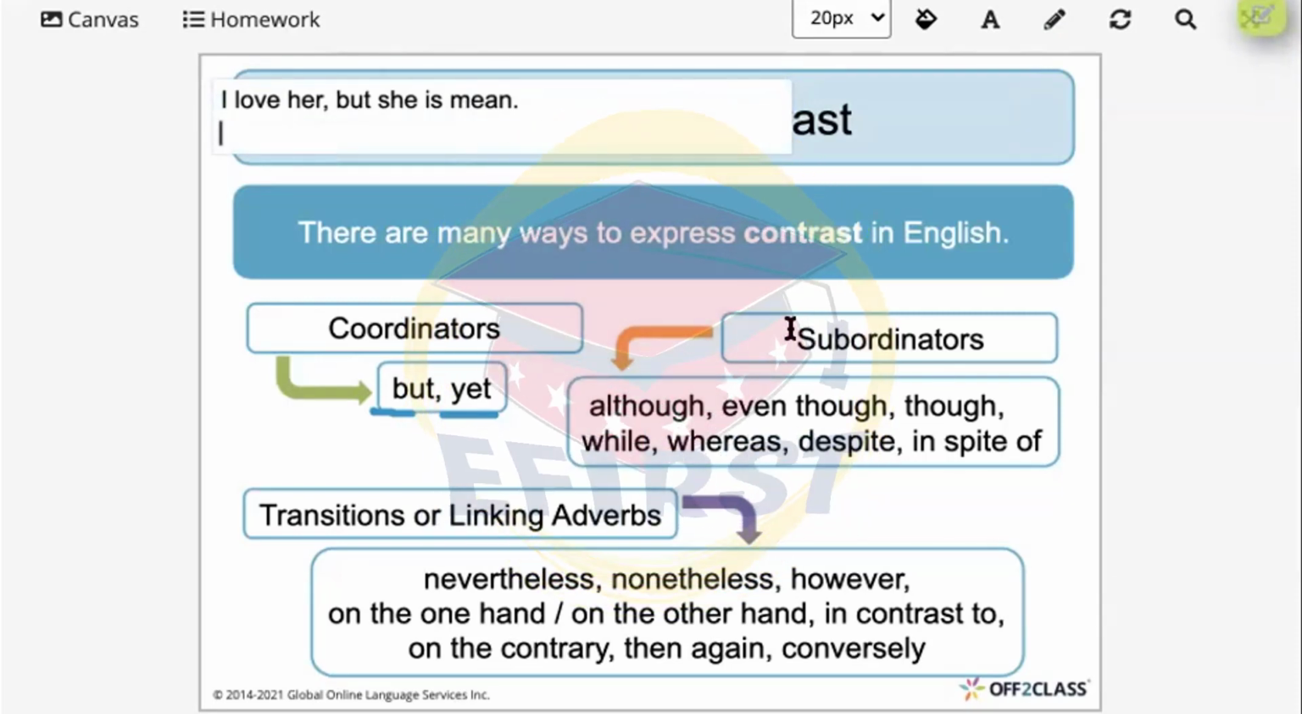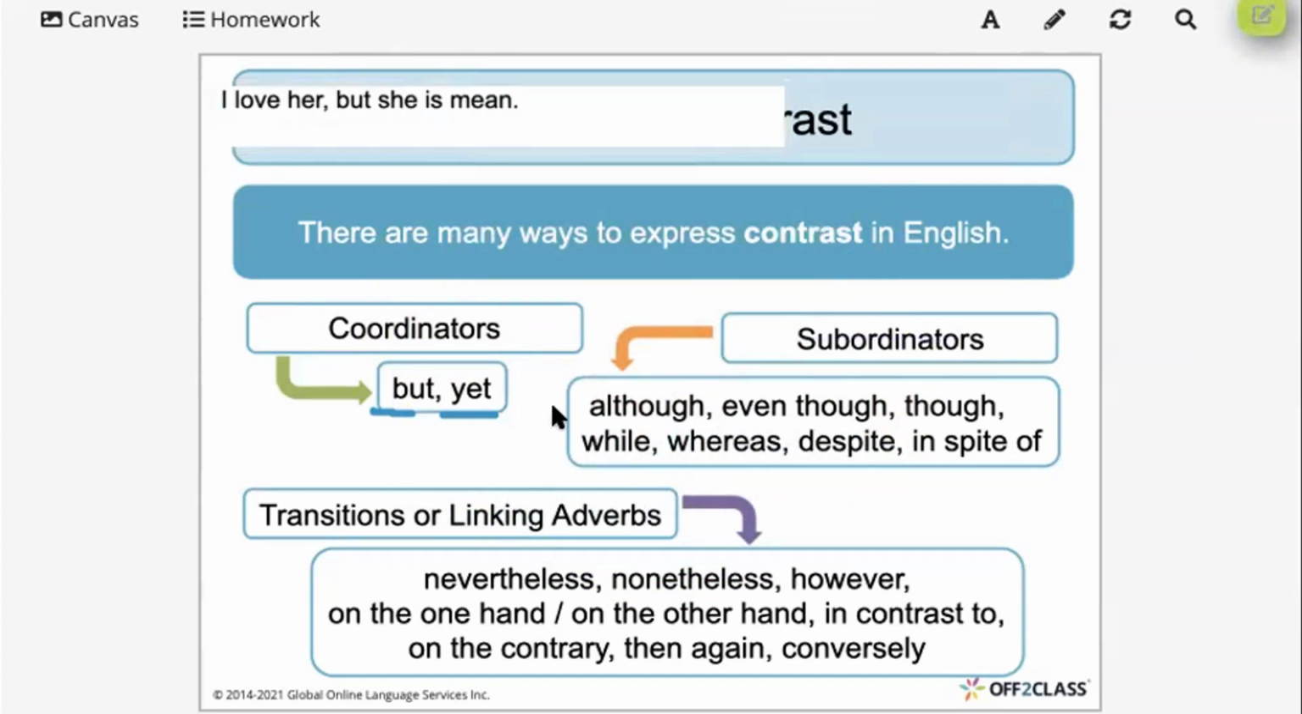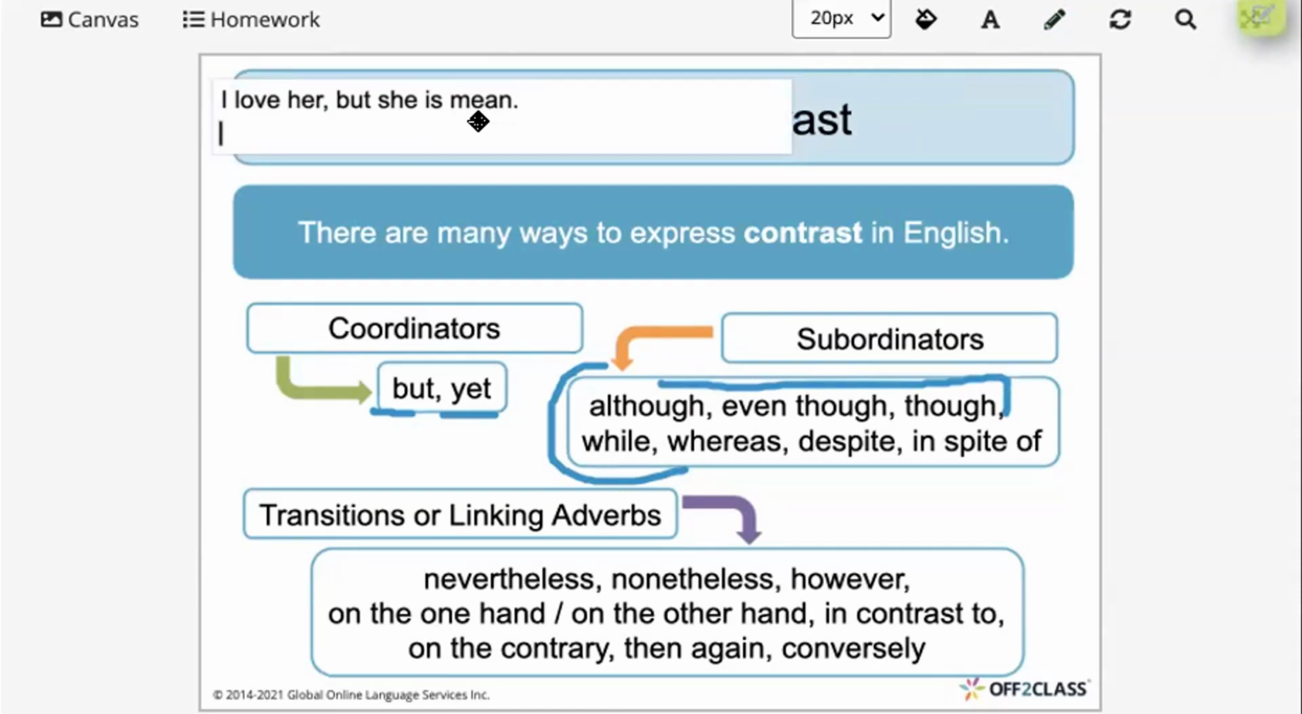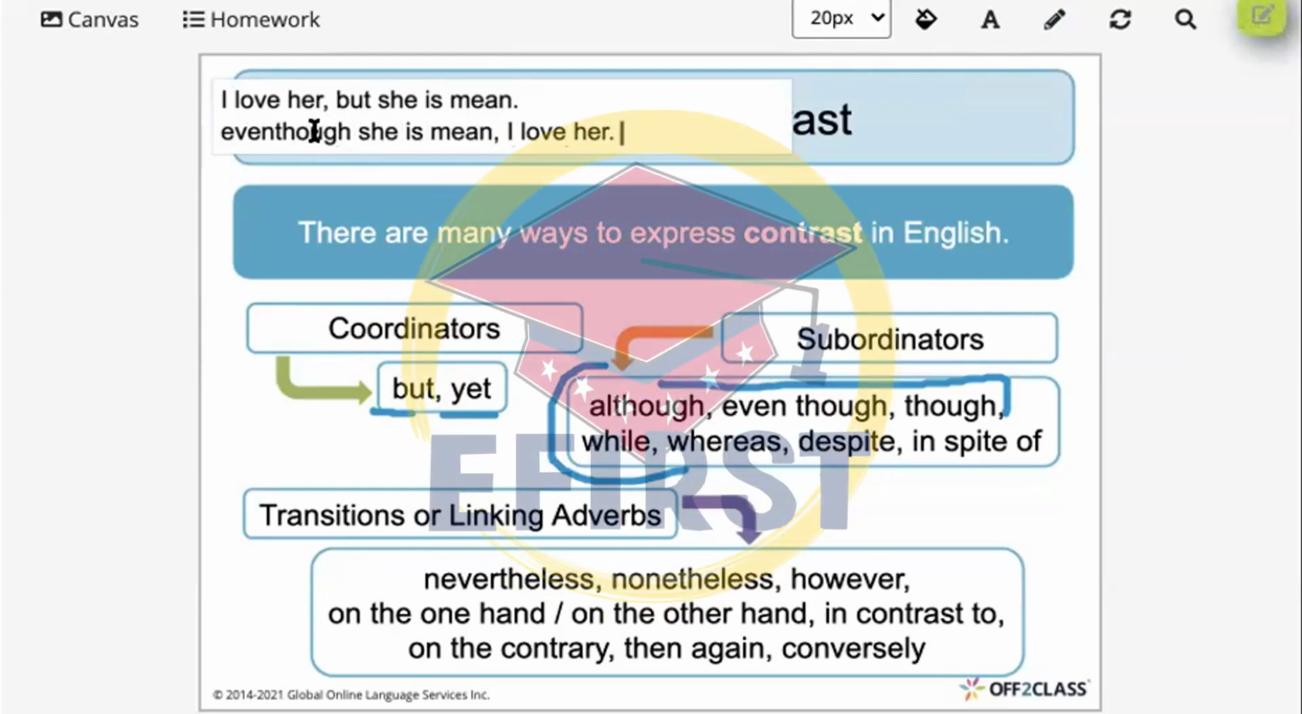But also I can add the subordinators, like although, even though, while, whereas, despite, and in spite of. Now, look over here. All of them can be used interchangeably somehow. And these three, although, even though, and though, they mean the same thing. Let me use one in a sentence. Even though she's mean, I love her.